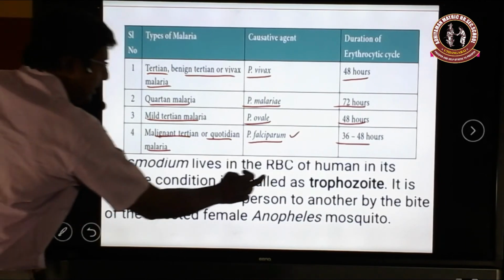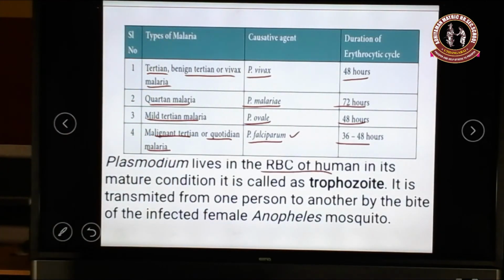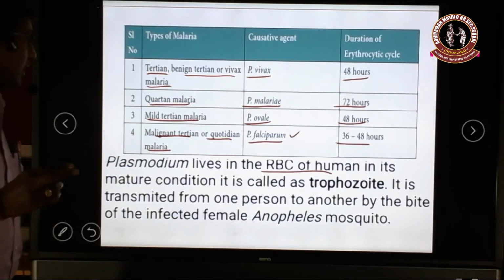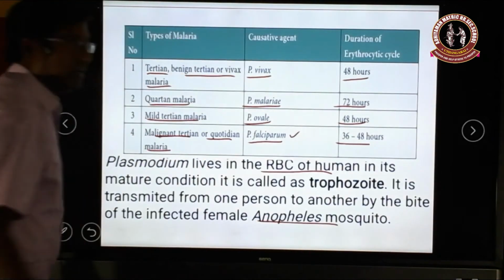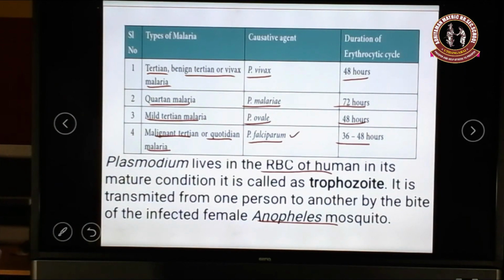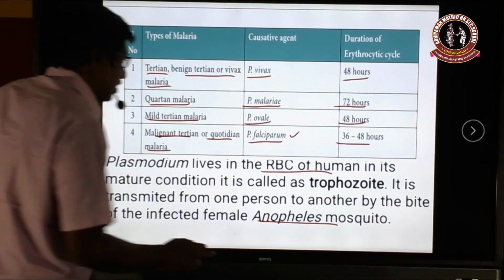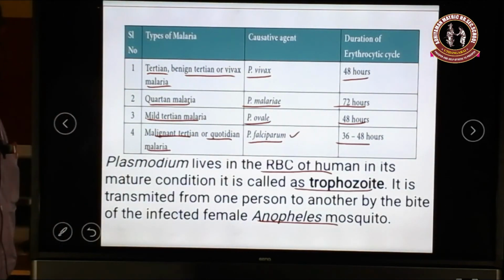Next, the Plasmodium mostly lies in the RBC of man. In the RBC of man, these Plasmodia mature. First of all, Plasmodium enters the human body by the bite of the female Anopheles mosquito only, as the sporozoite stage. Then it enters the human body, first goes to the liver, then goes to the RBC. When it goes to the RBC, it matures, and that mature stage is called the trophozoite. This malaria spreads from one person to another by the bite of the female Anopheles mosquito.